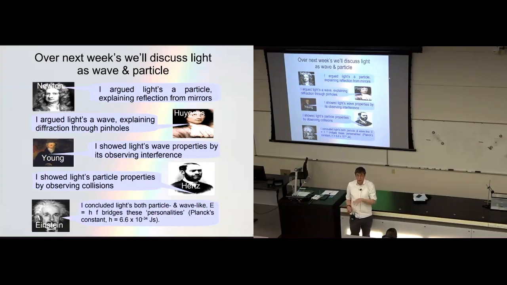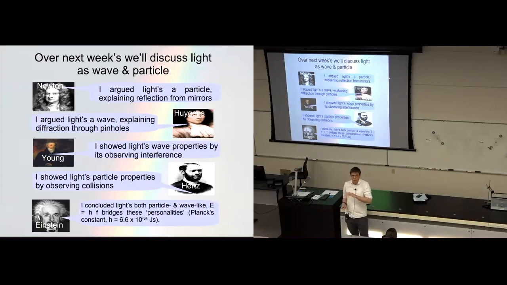So as we talk about light over the next handful of classes, we'll be meeting both wave-like and particle-like properties of light. It's one of the very strange, peculiar things about light, that it possesses both wave and particle-like properties.